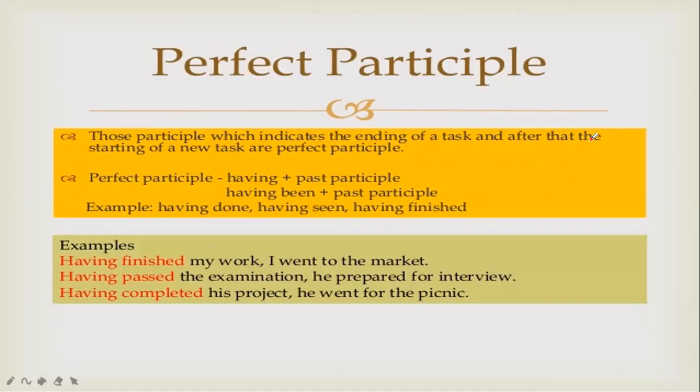Now, examples are over here. I have just given: having done, having seen, having finished. And for sentence examples: having finished my work, I went to the market. Having passed the examination, he prepared for the interview. Having completed his project, he went for a picnic. So these are sentence examples, and simple examples are having done, having seen, having finished, and many more.